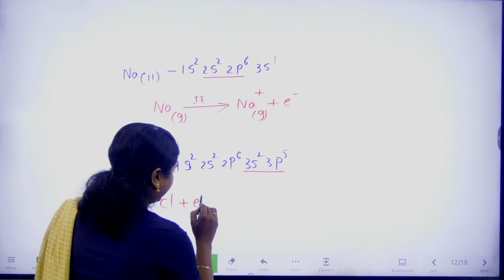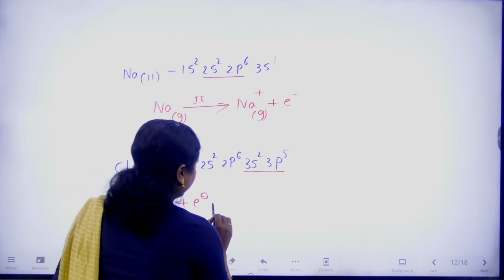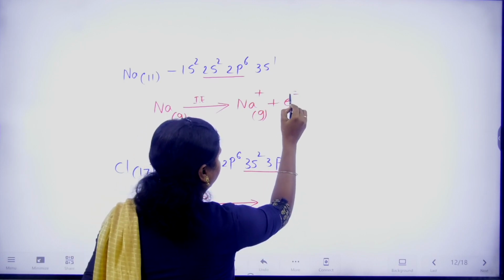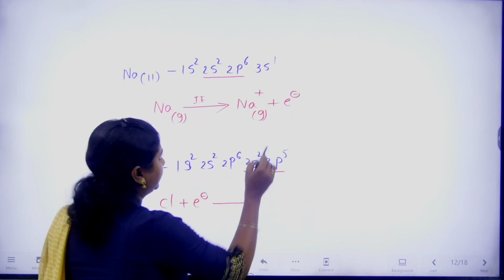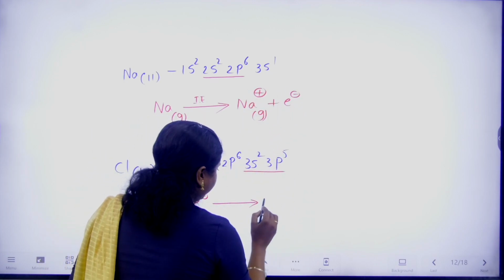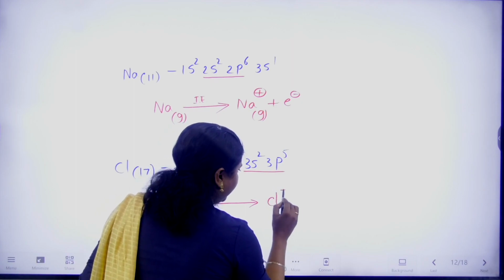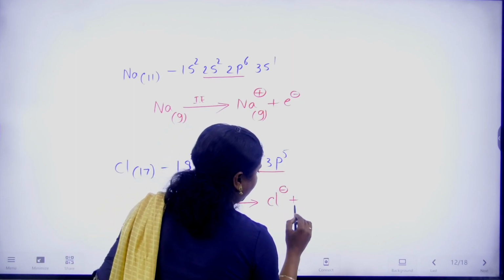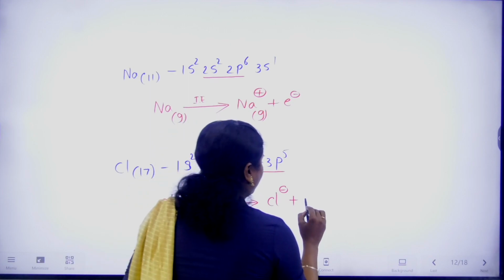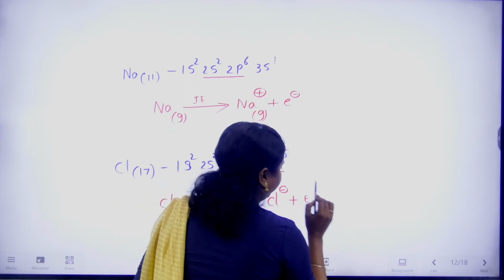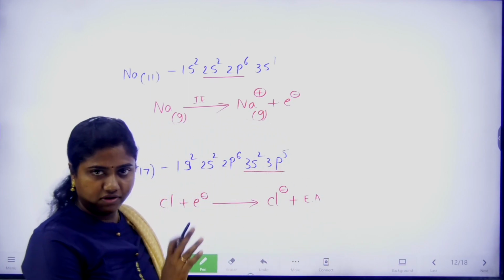So chlorine will take that electron, as the electron is a negative charged particle. It will take the electron and get a negative charge, I mean an anion is formed. Some amount of heat is released, which is called electron affinity. We can discuss this in further classes.